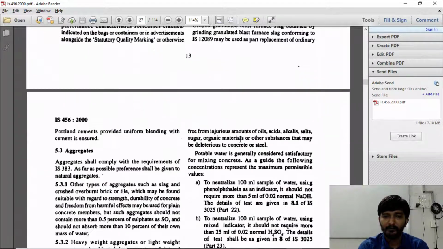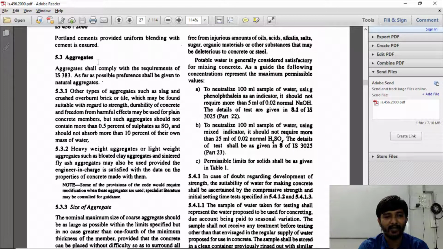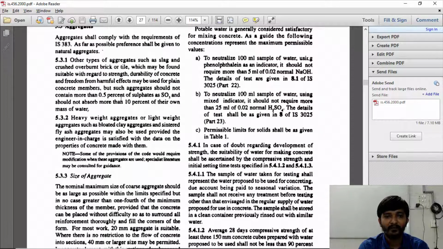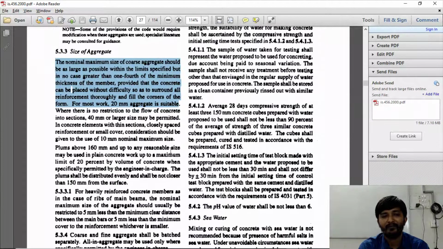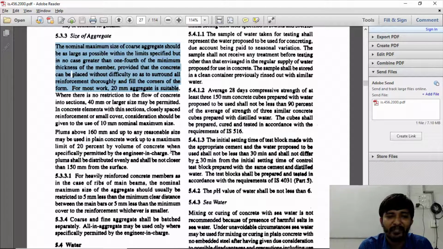Alright, next is given about the aggregates also. Size of aggregate is also given. The nominal size of coarse aggregate should be as large as possible within the limit specified, but in no case greater than 1/4 of minimum thickness of member, provided that the concrete can be placed without difficulty so as to surround all reinforcement throughout. For most of the work, 20 mm aggregate is suitable. Right? So generally we use 20 mm aggregates. This is about coarse aggregate.